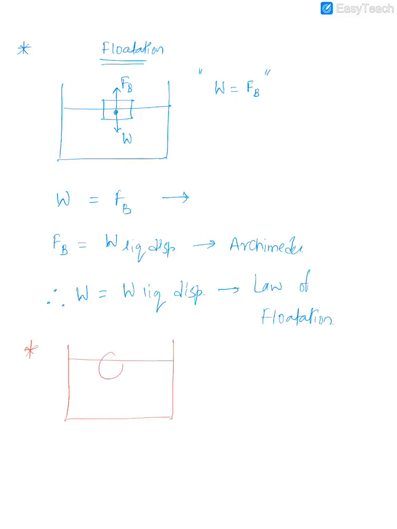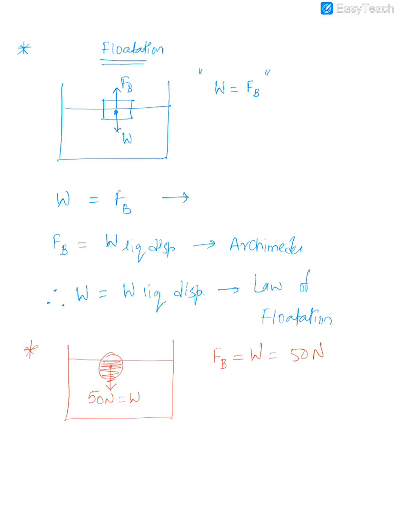You are given that the weight of this object, acting downwards, is say 50 Newton. Tell me how much upthrust it will experience. The upthrust it will experience will be equal to the weight of the body, which is 50 Newton. So the upward force and the downward force are equal.